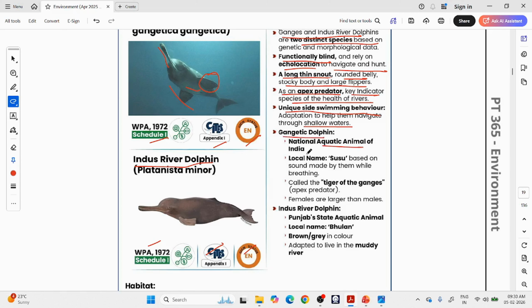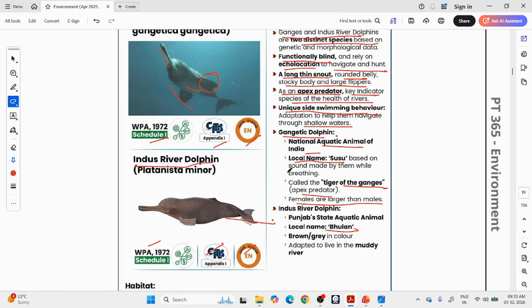Gangetic dolphin, national aquatic animal. We have seen a previous year question: which is the national aquatic animal of India? The answer is Gangetic dolphin. The local name is Susu, based on the sound it makes. So Gangetic dolphin is called Susu, and Indus River dolphin, you can see, is called Bulan. It is called the tiger of the Ganges because it is the apex predator.